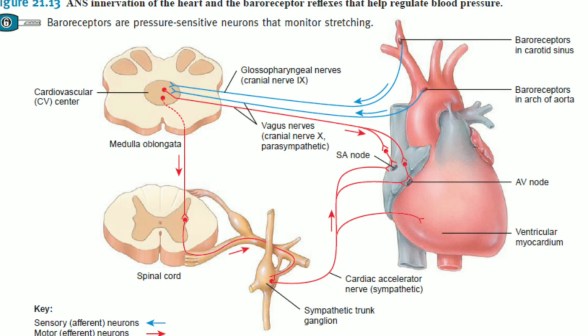The CV center also slows the rate at which it sends sympathetic impulses along the vasomotor neurons that usually causes the vasoconstriction. So when it slows the rate at which it sends the sympathetic impulses, it will result in vasodilation, and this will further result in the lowering of the systemic vascular resistance. So decreased cardiac output and decreased systemic vascular resistance both will lower the systemic arterial pressure and bring the high blood pressure to a normal level.